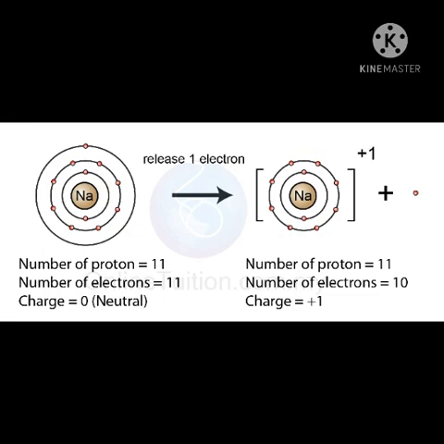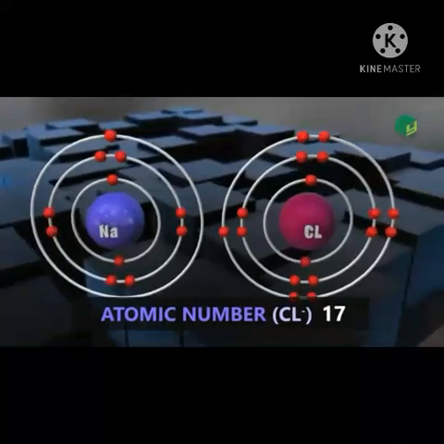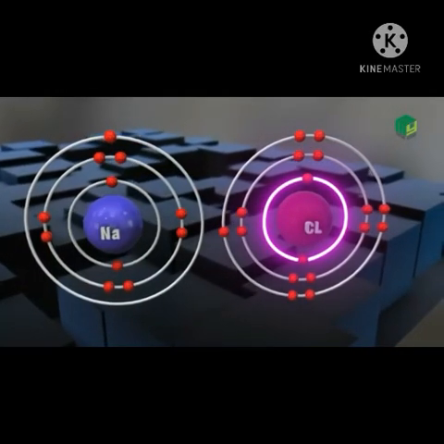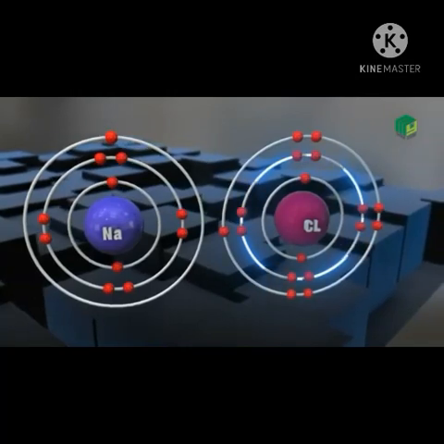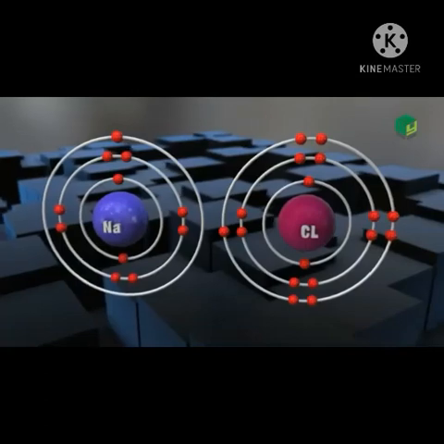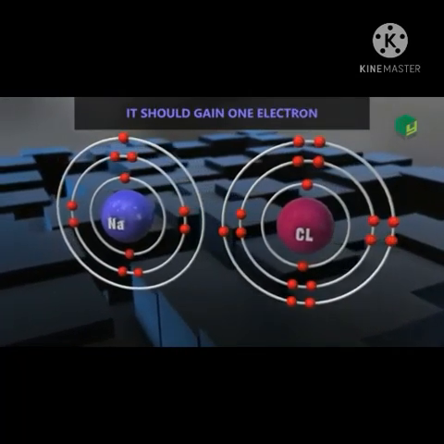However, the electron number becomes 10 and the number of protons is 11. Hence, the positive charge of 11 on the sodium nucleus is imbalanced and a sodium cation, meaning a positive ion, is formed. The net positive charge on this ion is +1. The atomic number of chlorine is 17. It has 2 electrons in the K shell, 8 electrons in the L shell, and 7 electrons in the outermost M shell. It requires only 1 electron to complete an octet.